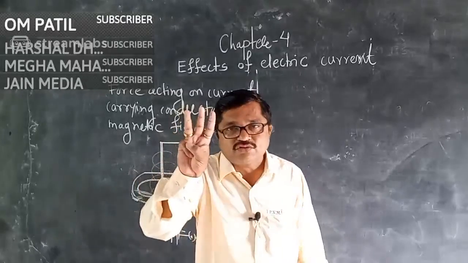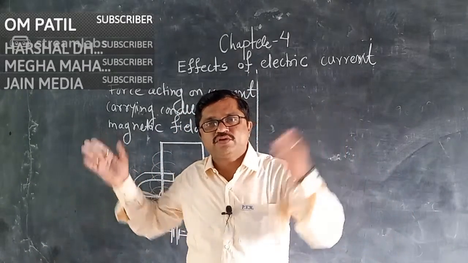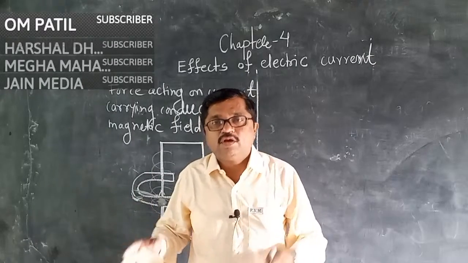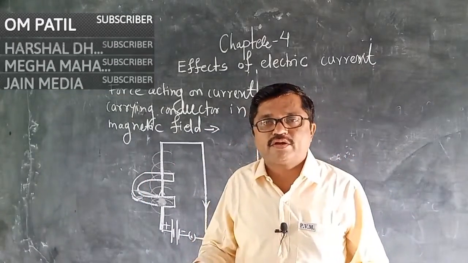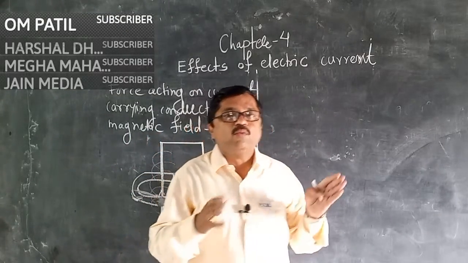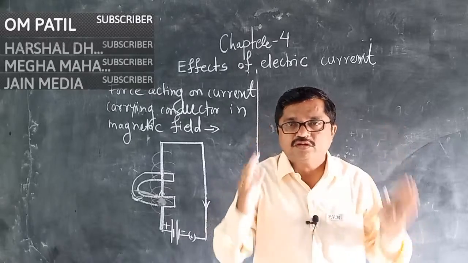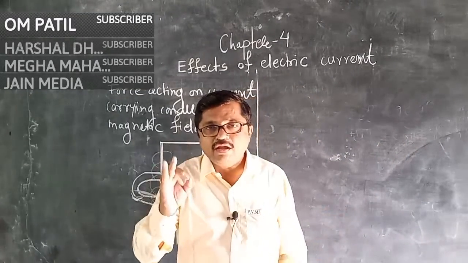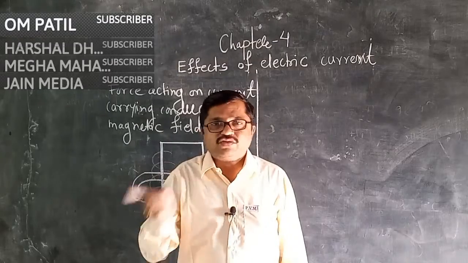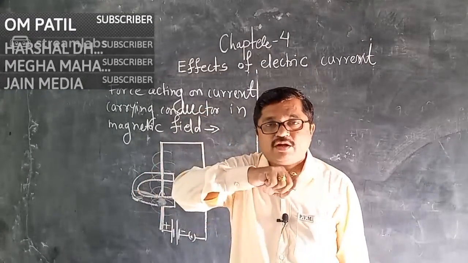And as these three things are there, what are the directions of these three? What is the direction of electric current? What is the direction of magnetic field? And what is the direction of force acting on the conductor? This is again very basic. As we studied, the right hand thumb rule checks the direction of electric current and magnetic field.